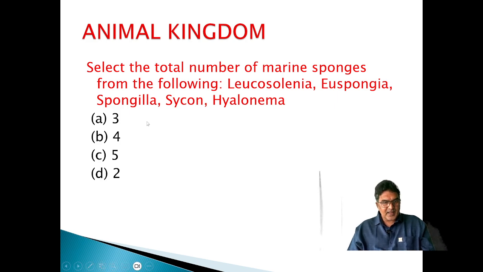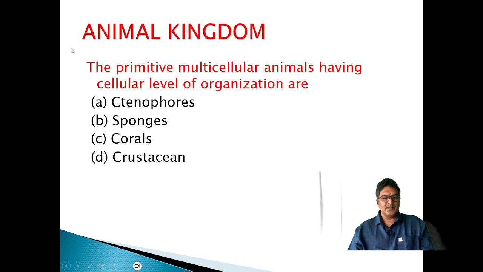Excepting Spongilla, we can say the remaining are all marine. Hyalonema we don't have in NCERT now, and Leucosolenia is also not there. At least we know that Spongilla is the freshwater sponge. Spongillidae and Potamolepidae are the families of phylum Porifera that are freshwater. The remaining are all going to be marine itself.